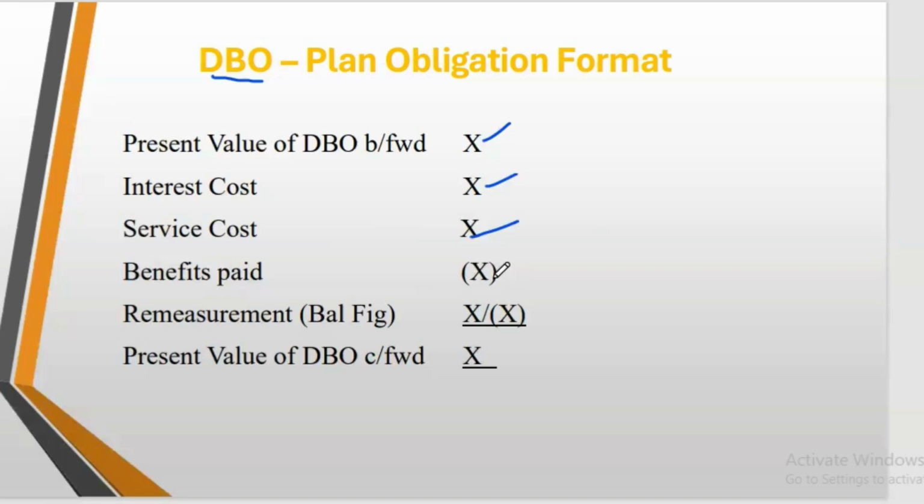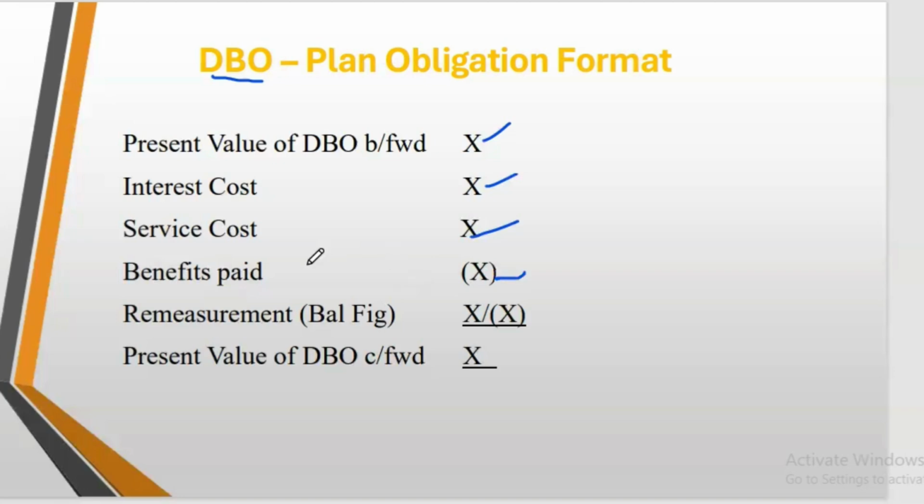Benefit paid will reduce your defined benefit obligation, because the more pension you pay, your liability reduces. Let's say you have a pension plan for like 20 people. You've paid 3 people, you've paid 4 people. As you are paying them, the liability reduces. So we have to less the benefit paid to them.